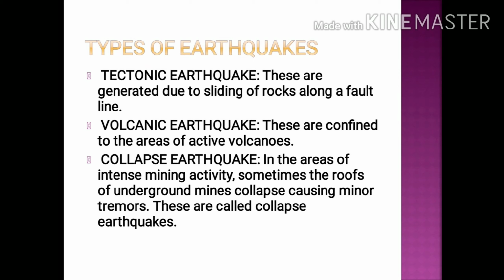And third one is collapse earthquakes. In the areas of intense mining activity, sometimes the roofs of the underground mines collapse, causing minor tremors. These are called collapse earthquakes. Collapse earthquakes are related to underground mining activity, because of which the roofs of the underground mines sometimes collapse, which causes minor tremors and gives origin to a certain type of earthquakes known as collapse earthquakes.